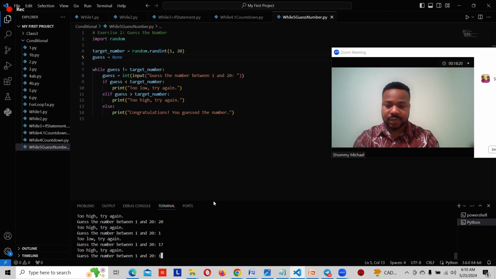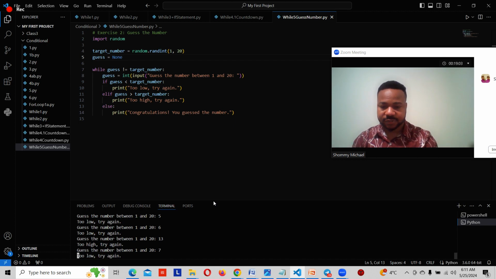Let's try 15. 15 is too high as well. So let's try 4. 4 is too low. You see that, so the number is now between 5 and 14. Let's try 14. 14 is too high. Let's try 5. 5 is too low. Let's try 6. 6 is too low. Let's try 13. This one is very hard to get now. 13 is too high. So the number is between 7 and 12.